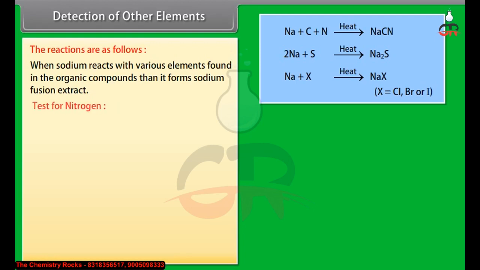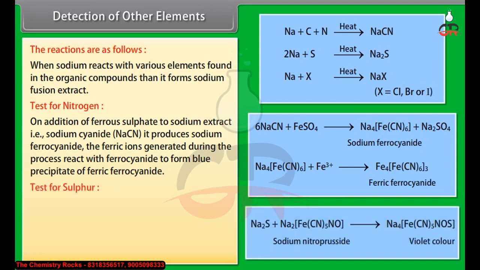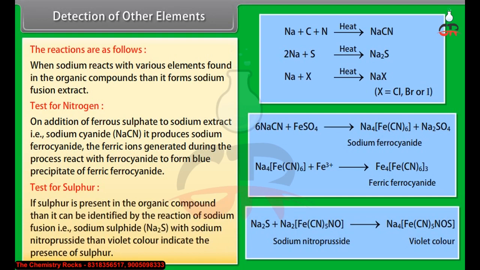Test for nitrogen. On addition of ferrous sulfate to sodium extract, that is sodium cyanide, it produces sodium ferrocyanide. The ferric ions generated during the process react with ferrocyanide to form a blue precipitate of ferric ferrocyanide. Test for sulfur. If sulfur is present in the organic compound, then it can be identified by the reaction of sodium fusion extract, that is sodium sulfide Na2S, with sodium nitroprusside. Then, a violet color indicates the presence of sulfur.